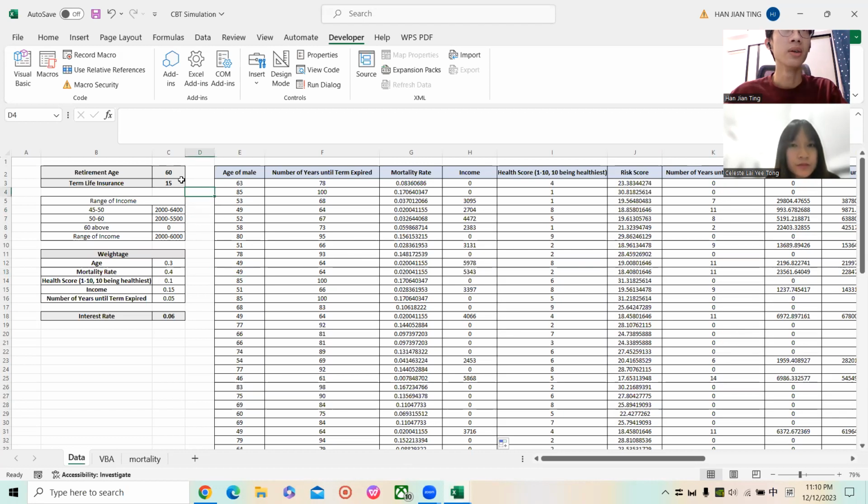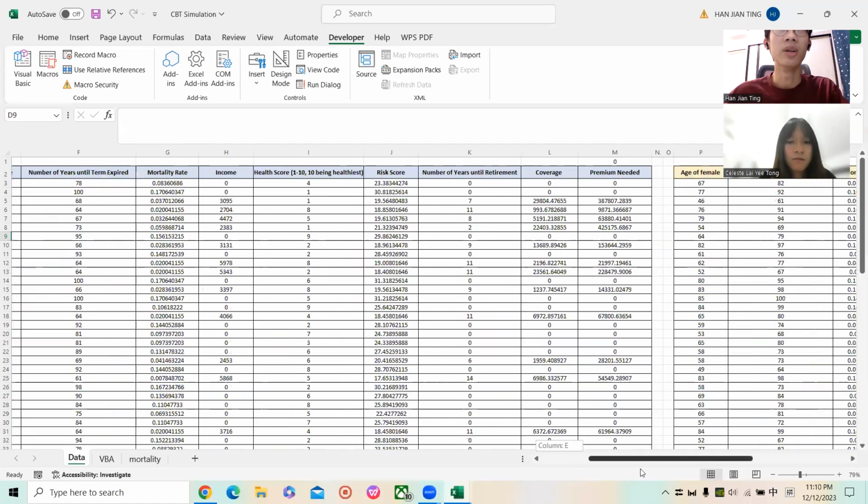Firstly, according to Malaysian law, the retirement age in Malaysia is 60. And because we are using the life insurance for a term of 15, here are the income ranges. Just now Yitong explained for the PPT, so we are using it to calculate the income further. And here are the weightage data we are using to calculate the risk score for each risk factor. And the interest rate we're using to calculate the premium.